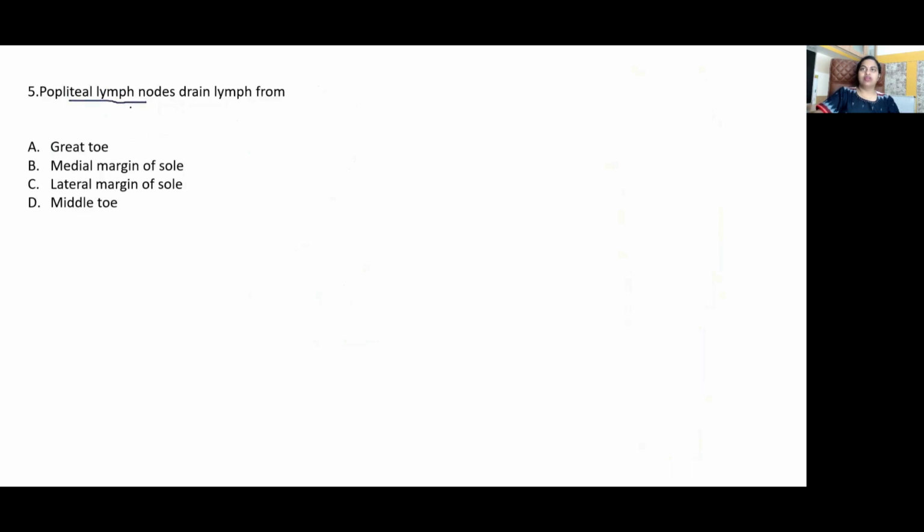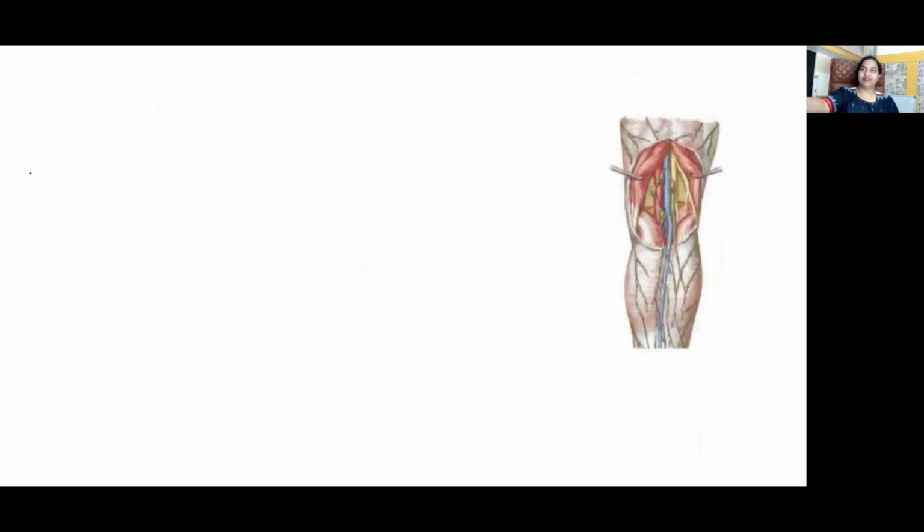Popliteal lymph nodes drain lymph from option C. The popliteal fossa, as you see here, what will be the boundaries? Above and medially by semitendinosus and semimembranosus, laterally by biceps femoris, below and medially by medial head of gastrocnemius, laterally by the lateral head of gastrocnemius.